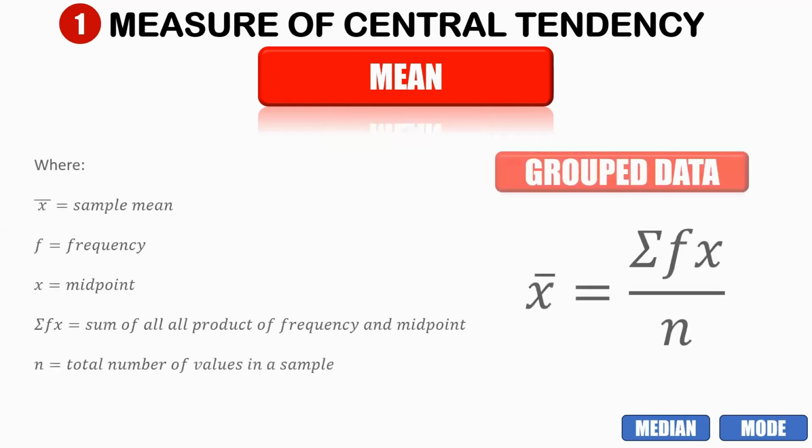Now let us take a look at the grouped data formula. That is the summation of f times x over n, where f is the frequency, x is the midpoint, and the summation of f x is the sum of all the products of frequency and midpoint. And n is the same, the total number of values in a given sample.